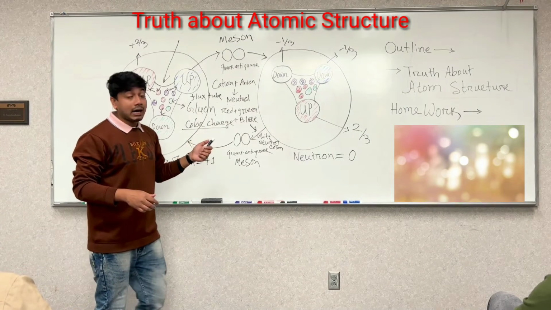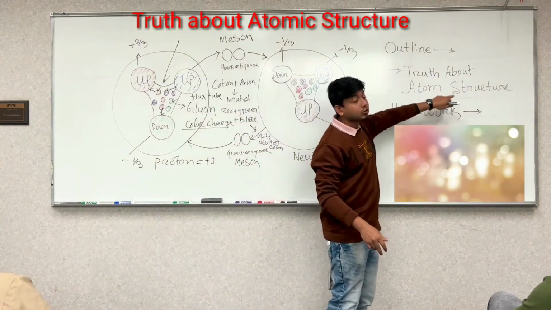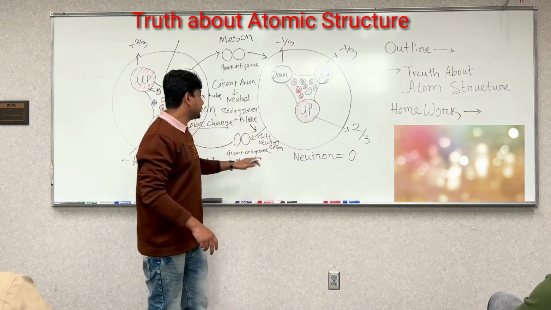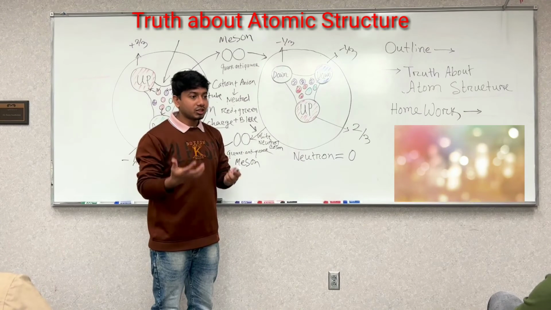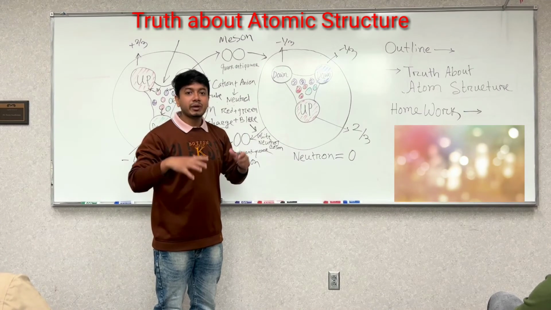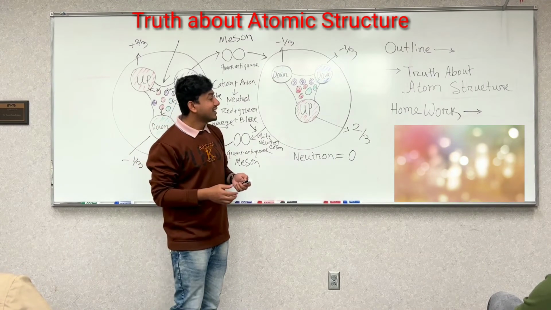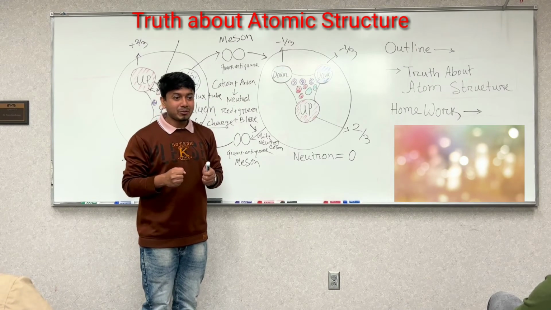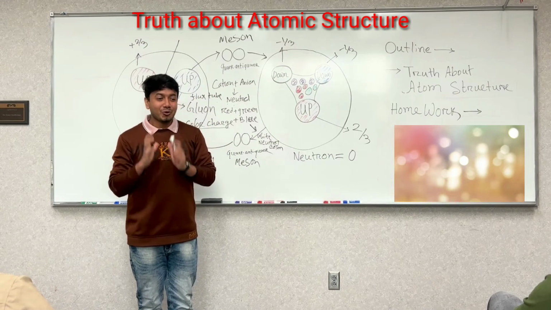So the outline was the truth about atomic structure. I think you got that. This is how proton and neutron bind each other, and we already know about the electron, and it makes an atom, right? I think you should have many questions, but before that, I have homework for you.